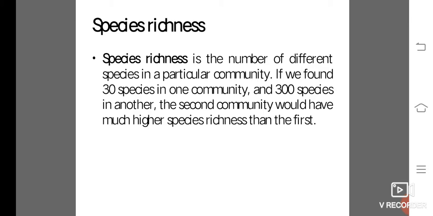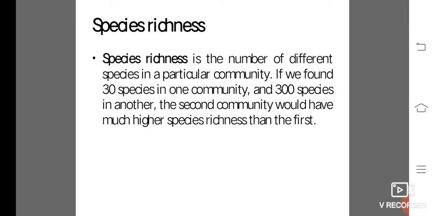Communities with the highest species richness tend to be found in areas near the equator, which have lots of solar energy, supporting high primary productivity, and also have warm temperatures, large amounts of rainfall, and little seasonal change.